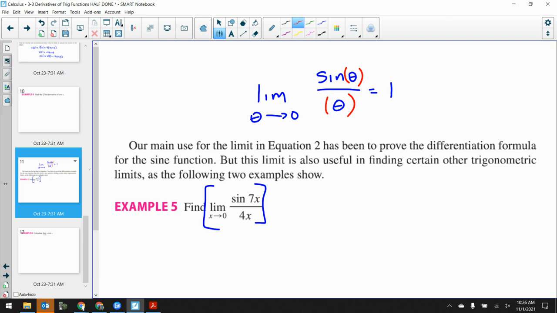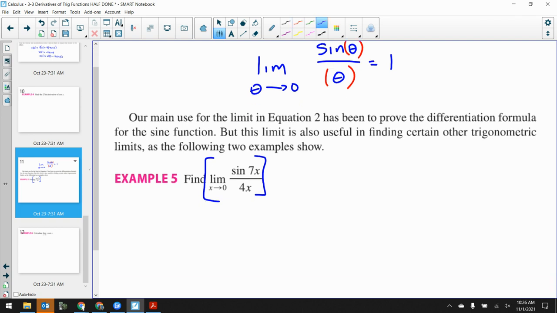So maybe what I can do here, not maybe, I'm telling you, the limit as x goes to 0 of sine of 7x over 4x. What I can do here is multiply by 7 over 7 to get a 7 into the denominator, because I need a 7 in the denominator to make this work out nicely. And I can do that because that's just 1. And I can bring it all the way into the limit because the limit of a constant is the constant. I can just multiply it in or take it out whenever I want, especially if it's 1.